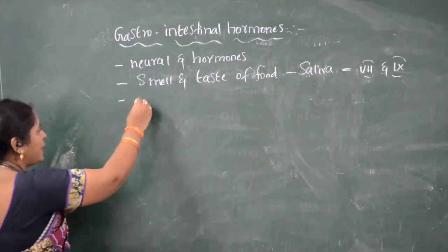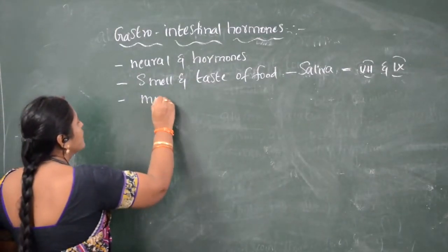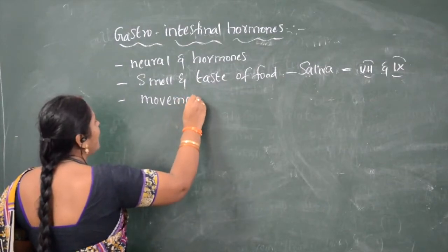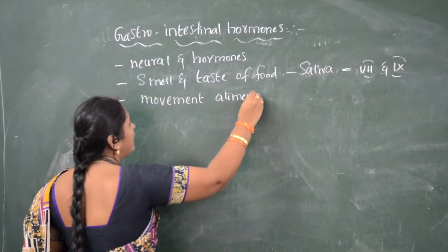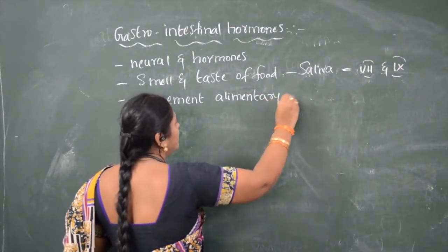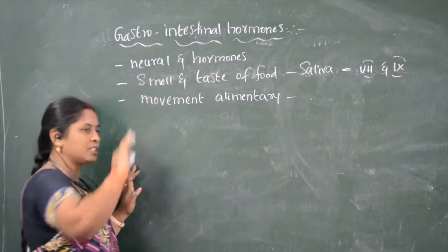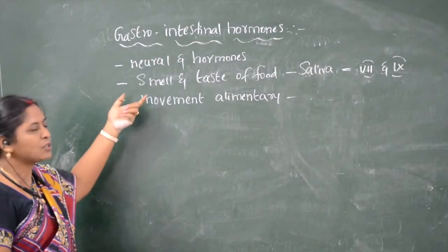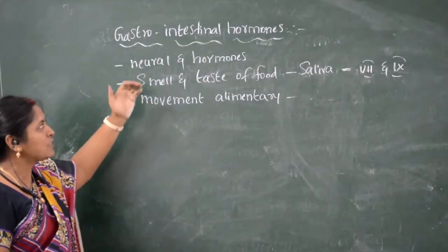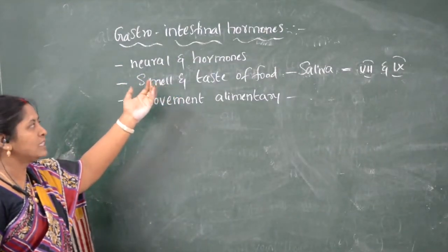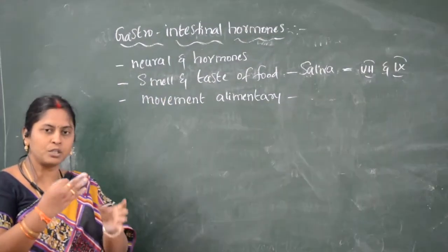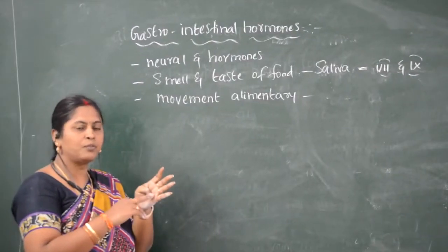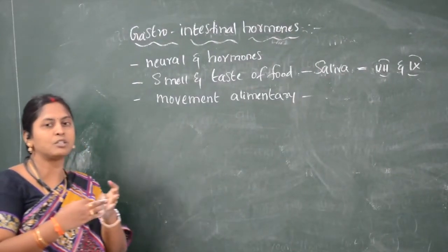Even the movement of the alimentary canal for churning the food materials is under the control of the nervous system. So for all these coordinations, the hormones and the nervous system help in coordinating the stimulation of the food material, the stimulation of the nerves.